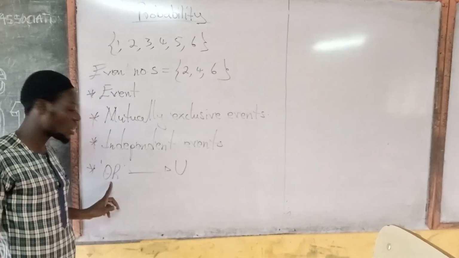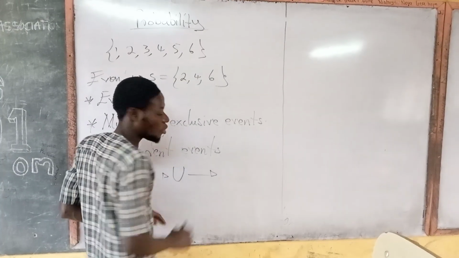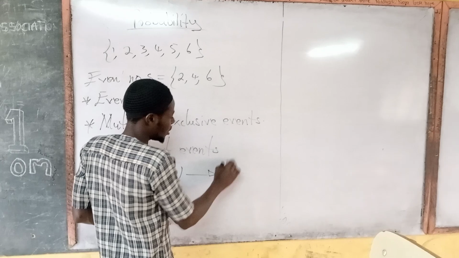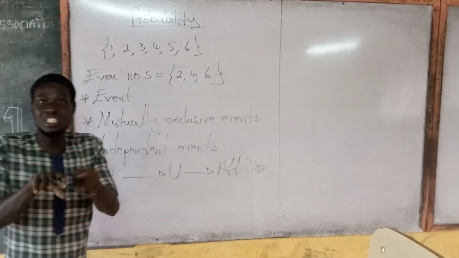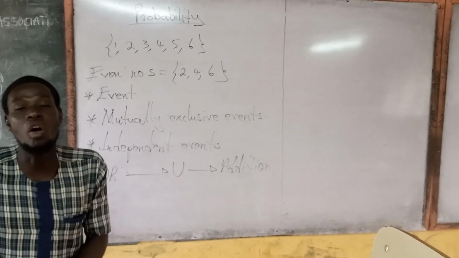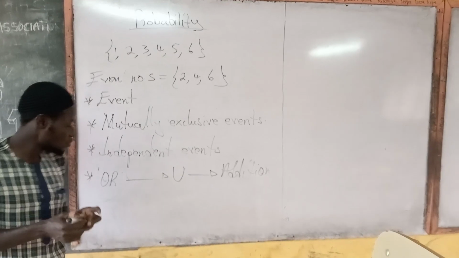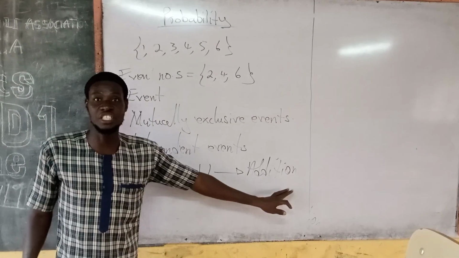So if you see the word or, then it means union. That is combining them. And so if you are combining them, of course, you are going to do addition, uniting, putting them together. So the event of obtaining either an even number or an odd number. And so if we see the word or, it means union, which is the same as addition.